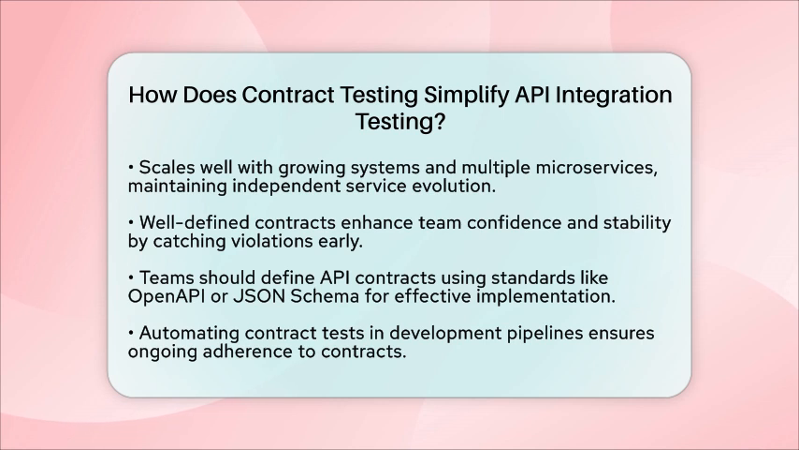In summary, contract testing streamlines API integration testing by making it more focused, faster, and reliable. This directly supports effective debugging and bug prevention in software development. By shifting the focus from reactive bug fixing to proactive prevention, contract testing creates a smoother path for developers to follow.